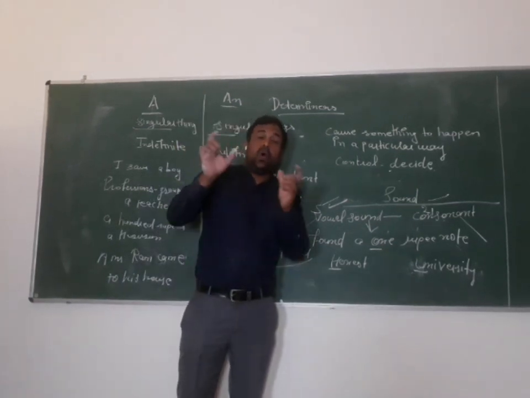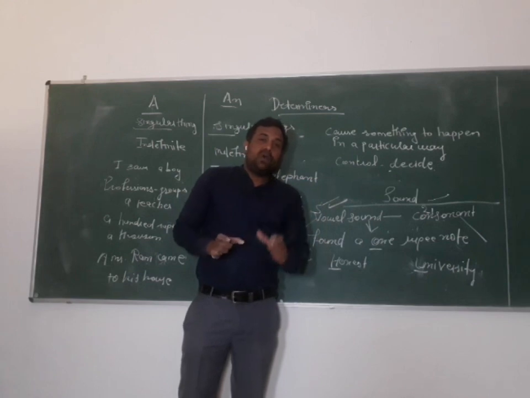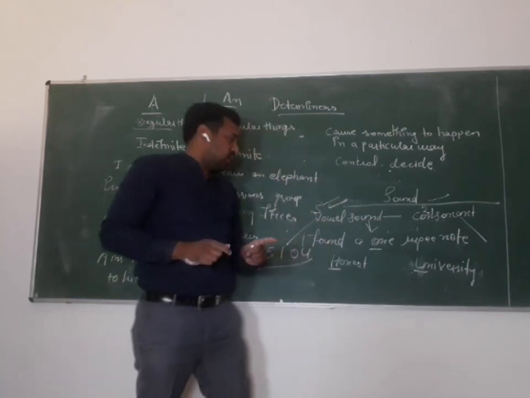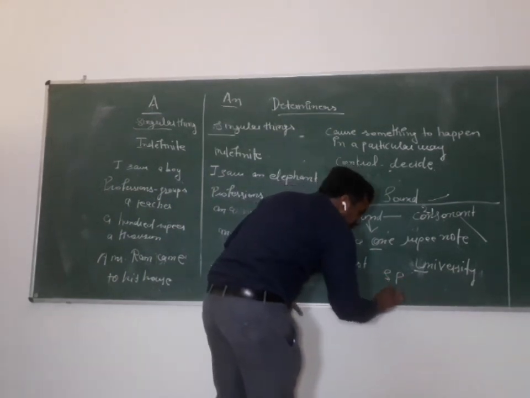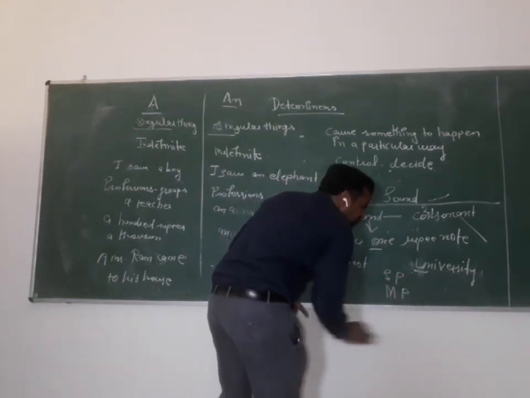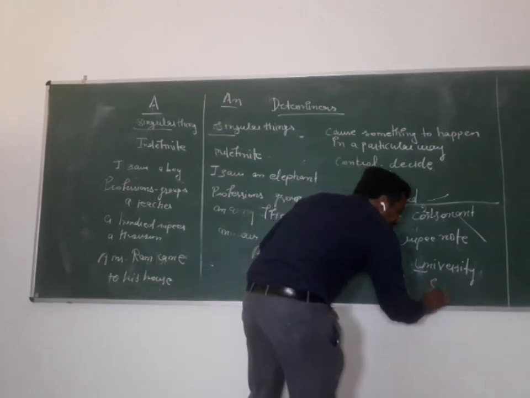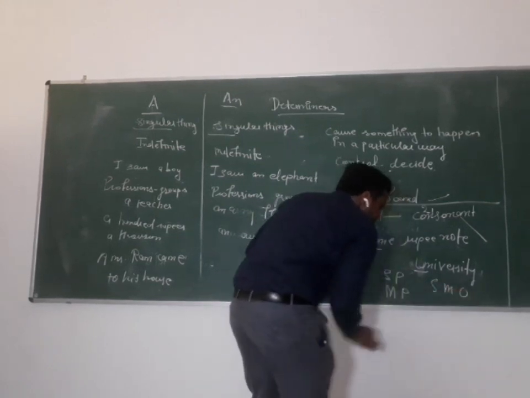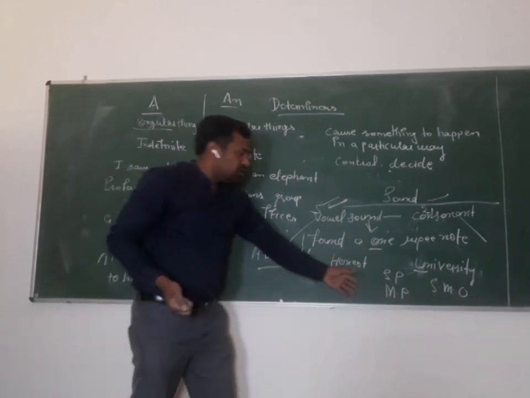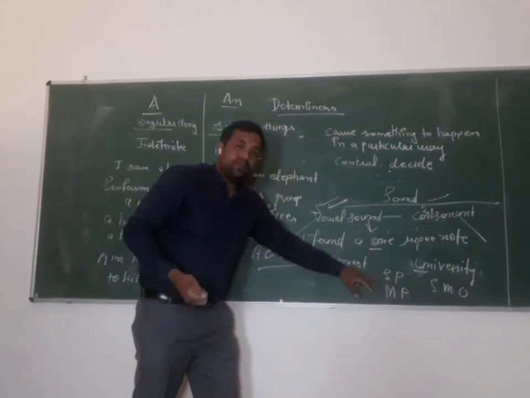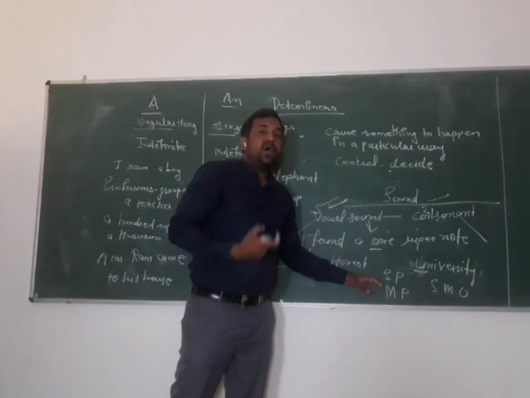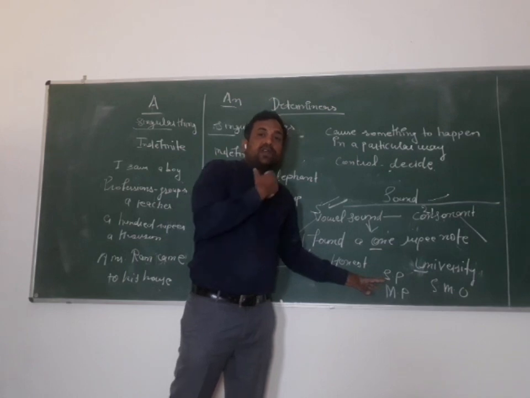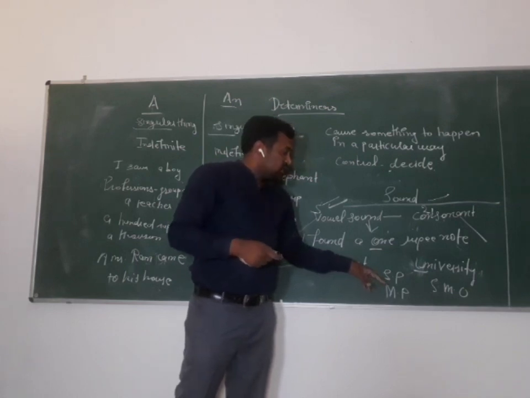Honest, hour, heir: the opening sound is a vowel, and we use "an" with the opening sound. Like some SCP, SP. This word is SP, MP. Like the medical degree, SMO. We will use "an" with these words. S is not a vowel, but the initial sound of S is a vowel sound, and you will feel the movement in your throat. You will use "an" with these words.